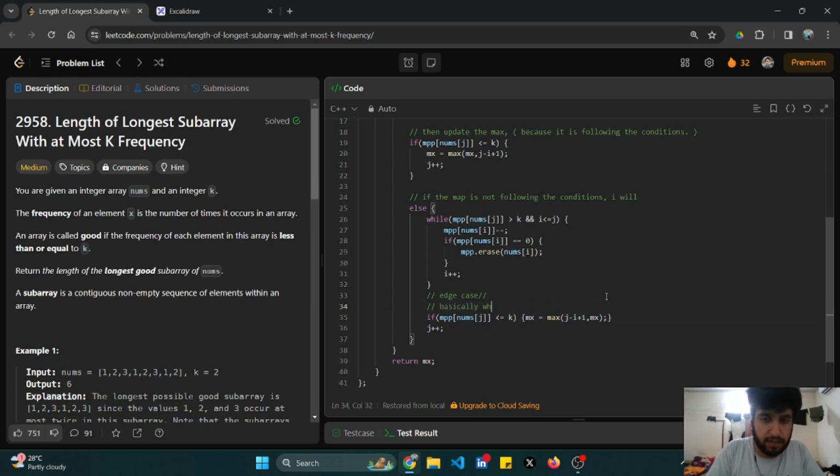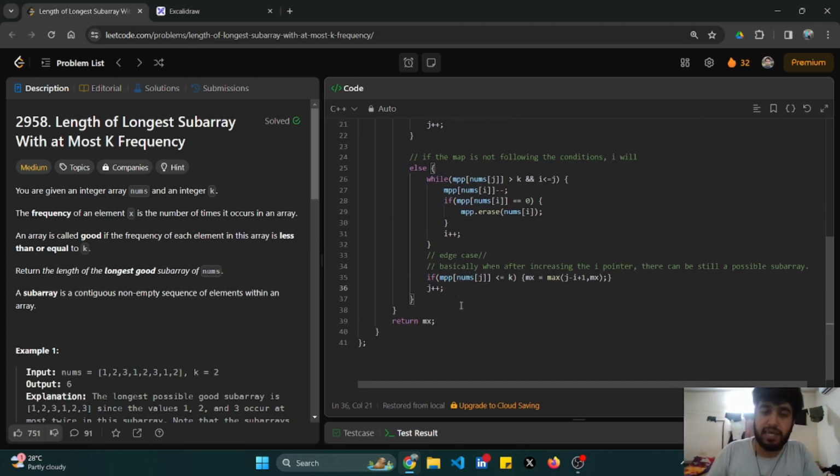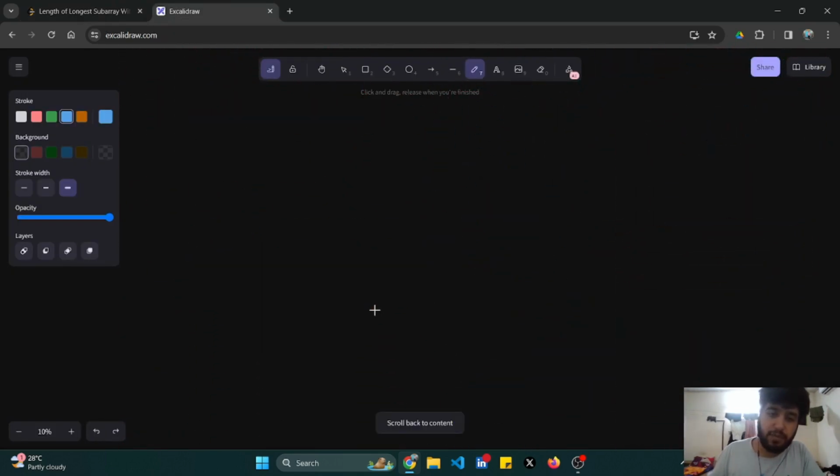Basically, after increasing the i pointer, there can still be a possible subarray. So I'll just check the length. Maybe it is greater. Okay, so I'll just take it and increment my j pointer, and at the last I return my max.